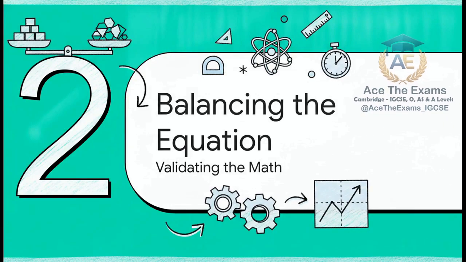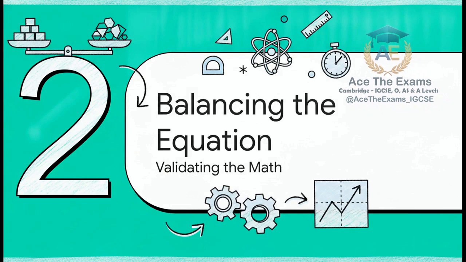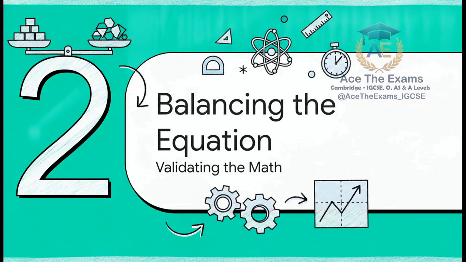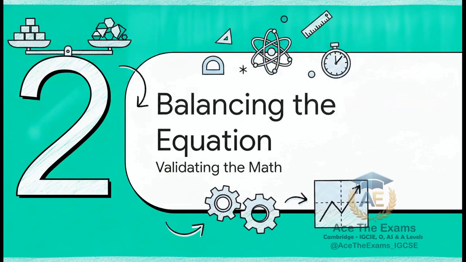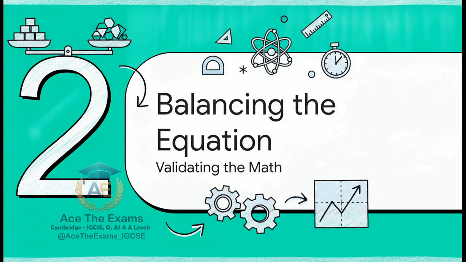Moving right along, let's head into Part 2, balancing the equation. Now that we have our universal alphabet, how do we make sure we're writing sensible sentences? This is where we validate our measurements and ensure our mathematical formulas actually reflect physical reality.